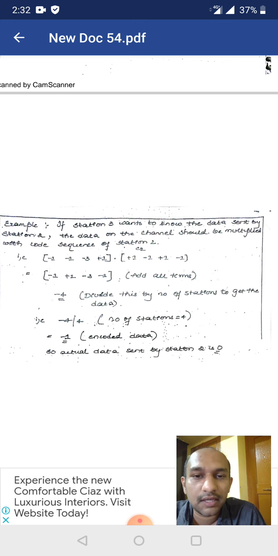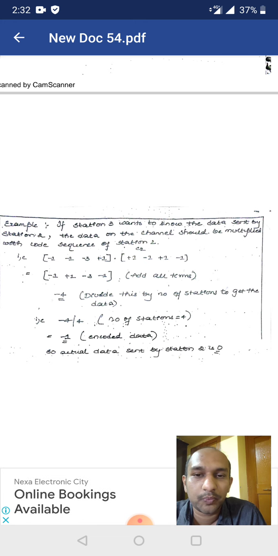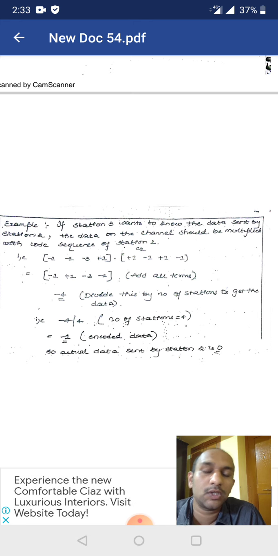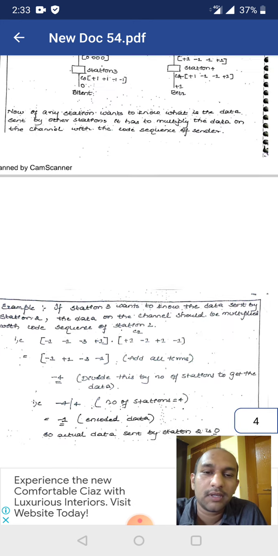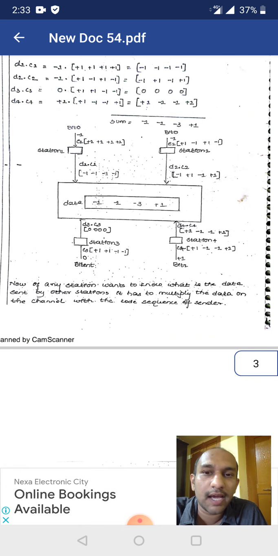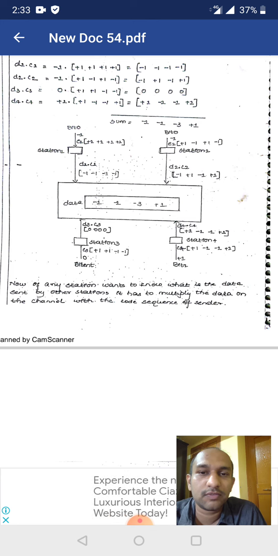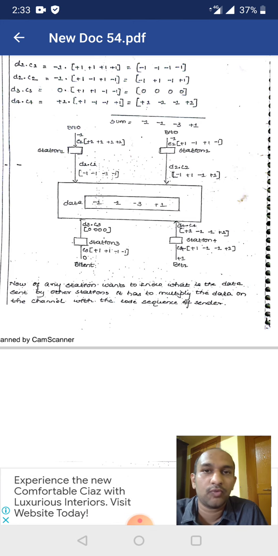If station 3 wants to know the data that is sent by station 2, the data on the channel should be multiplied with the code sequence of station 2. For example, here you can see in this diagram, in the transmission medium we have the data -1, -1, -3 and +1.